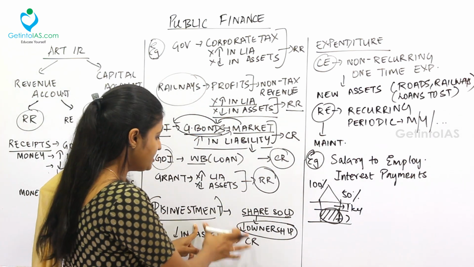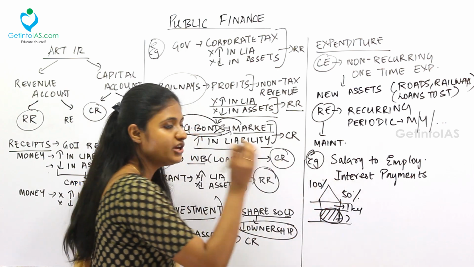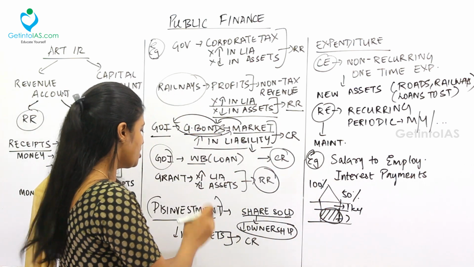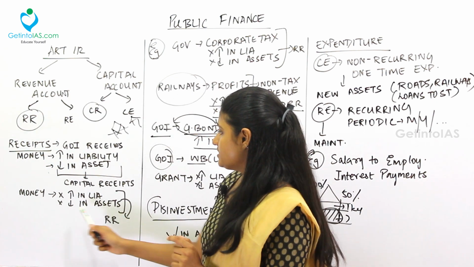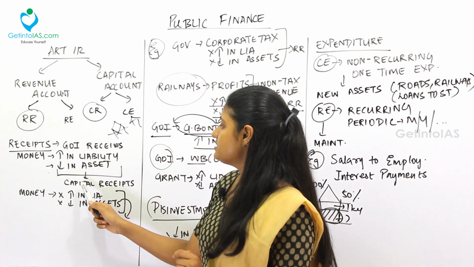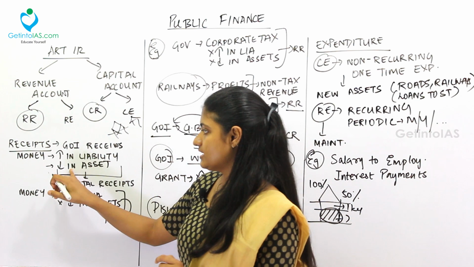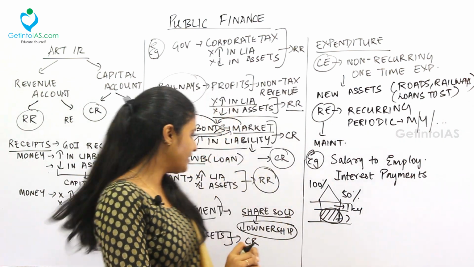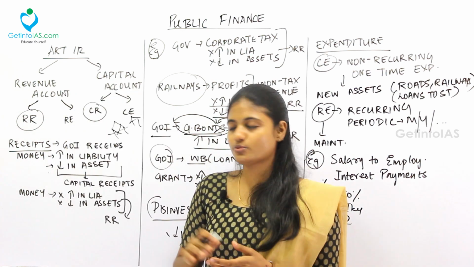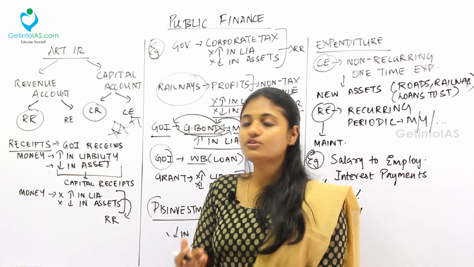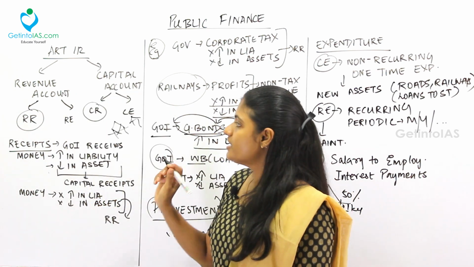So this is your asset, your asset is getting reduced. So when your asset is getting reduced, see, go to the formula. Your asset is getting reduced, that is called as capital receipts. So disinvestment comes under what? Capital receipts. So by a simple formula, you can find out whether it is a capital receipts or revenue receipts.